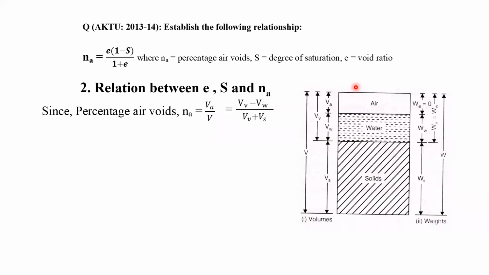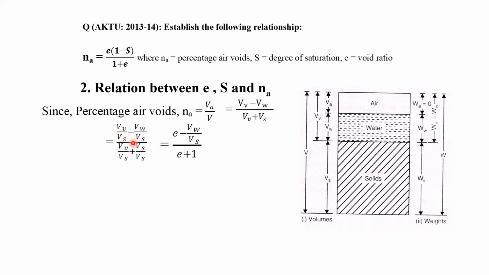So the volume of air, we can also write as volume of voids minus volume of water. Similarly, the total volume we can write as volume of voids plus volume of solid. Now we are going to divide the numerator and denominator by the volume of solid. So if you divide, you can see how the equation is going to change.